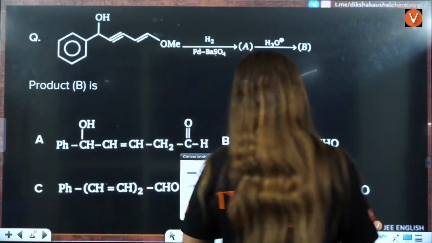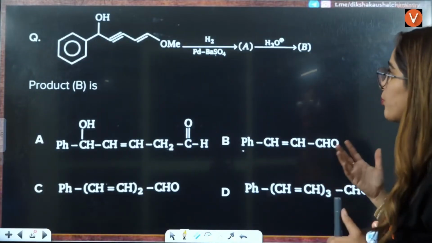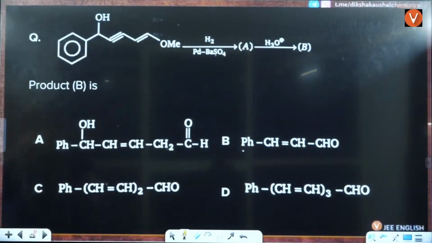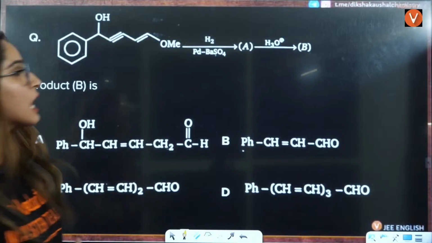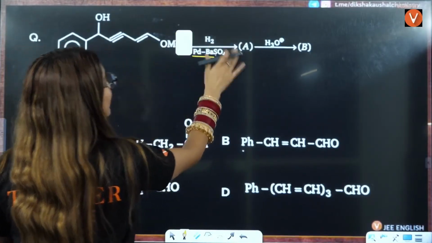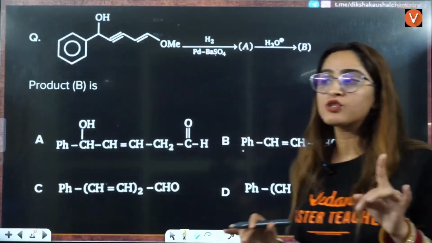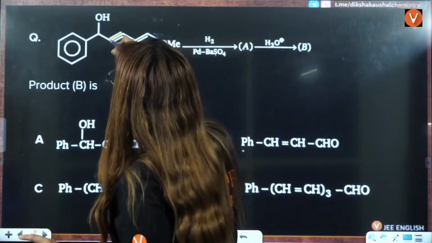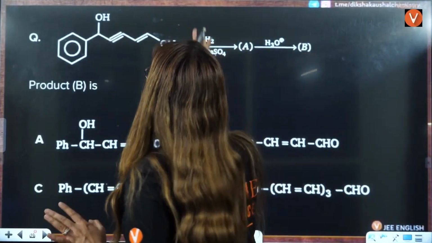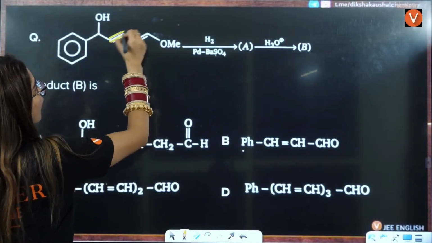Next question on your screen is, this is an organic compound. They are saying you are adding H2/Pd-BaSO4 and you are doing hydrolysis here, right? So let us see what we are going to do here. Okay, students. If you see this here, first you are adding H2/Pd-BaSO4, and we know that this is Lindlar's catalyst, that is used in Rosenmund reduction, but that is also used to convert alkyne to alkene, that is a double bond. That means this will be converted to alkene here, so this will be a double bond, right?